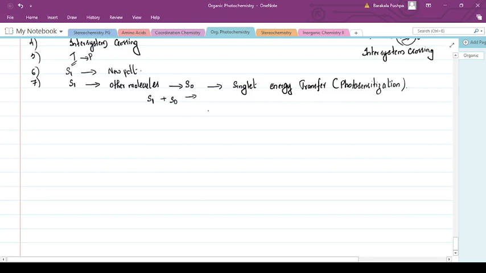When energy is accepted, you will get a ground state molecule plus a singlet molecule. This kind of energy transfer is very important for photochemical reactions.